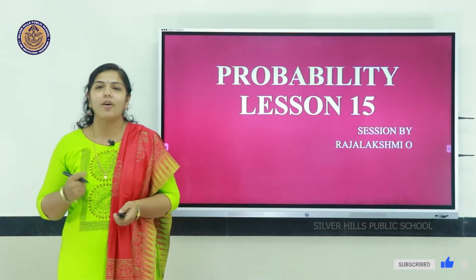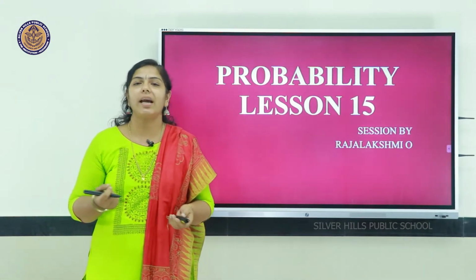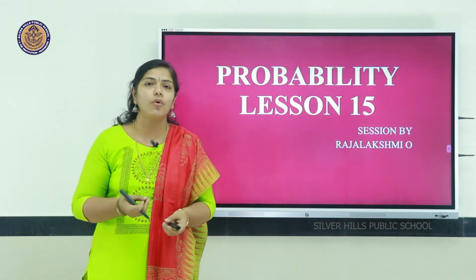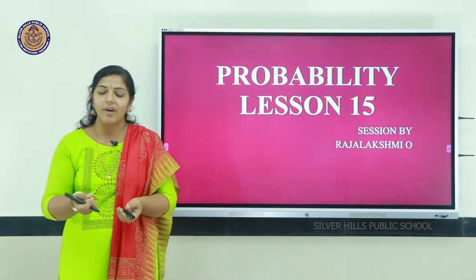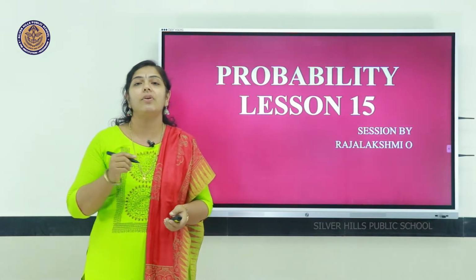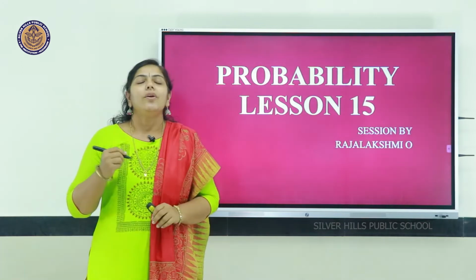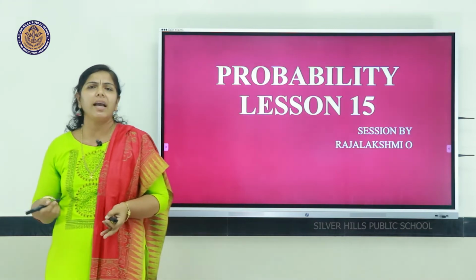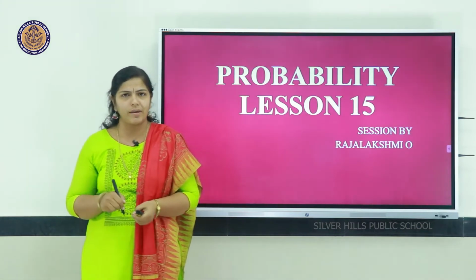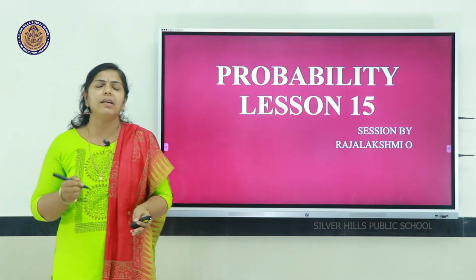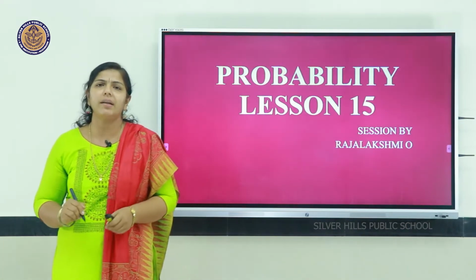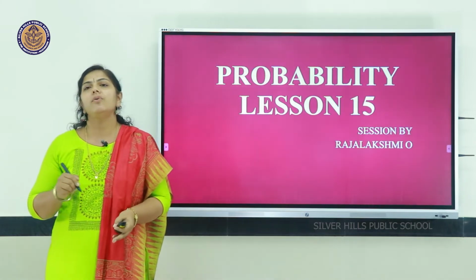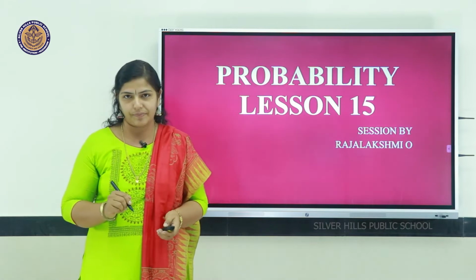Suppose we toss a coin, what is the chance we will get a head? Or suppose we throw a die, usually we are playing Ludo, snake and ladders and all, we use a die. While we are throwing a die, what is the chance you will get a number 5 on the die? You might hear things like it may rain today, or it is highly likely our team will win the match today. In all these cases there is an uncertainty, a randomness, that is, we are not sure about the result. For this we use the concept of probability.